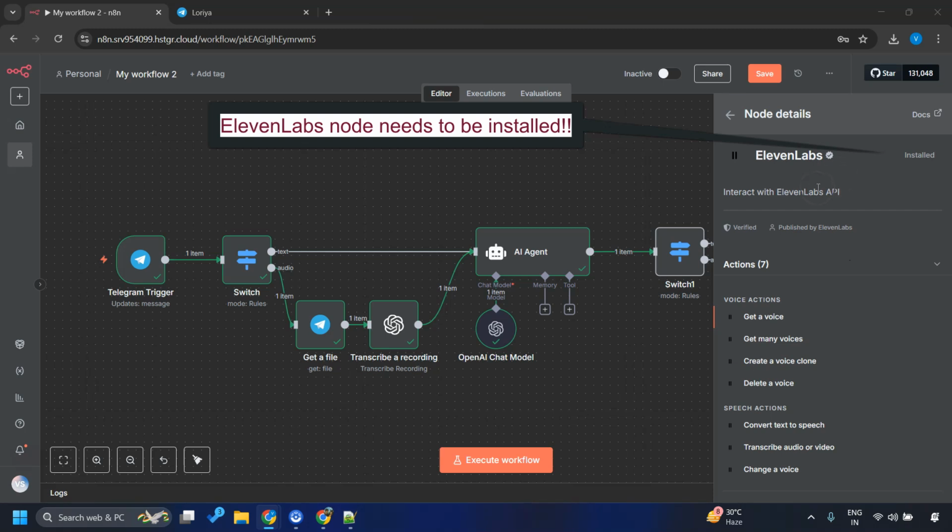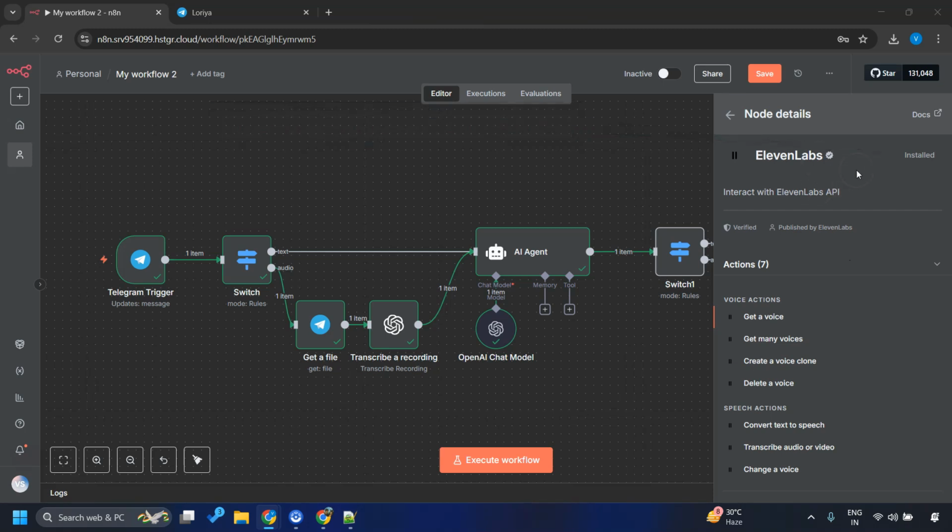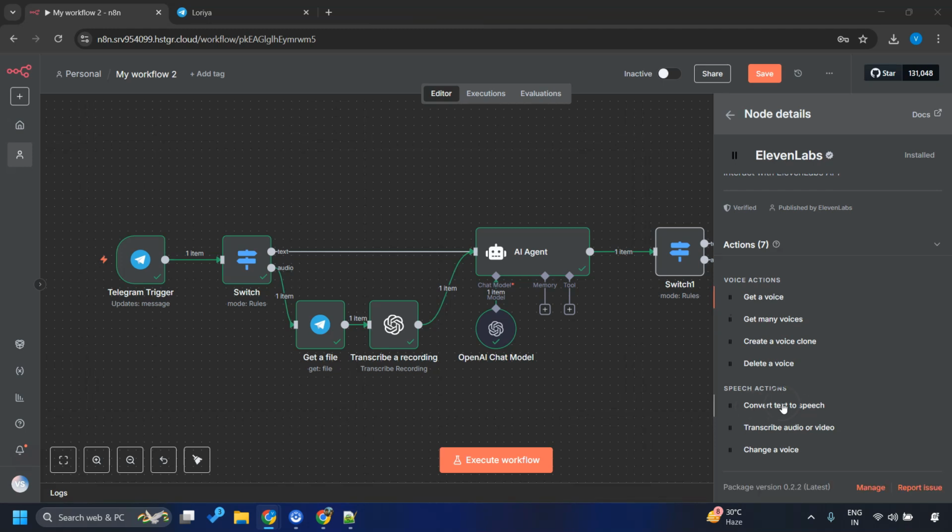For this reason, we will go ahead with ElevenLabs. If you are hearing ElevenLabs for the first time in your life, please do not worry at all. I'm no expert either. I have just recently explored ElevenLabs and I found it interesting. For the sake of this workflow, I will introduce you to ElevenLabs as much as you need to know, and it is very straightforward.